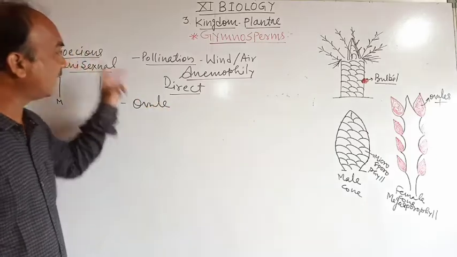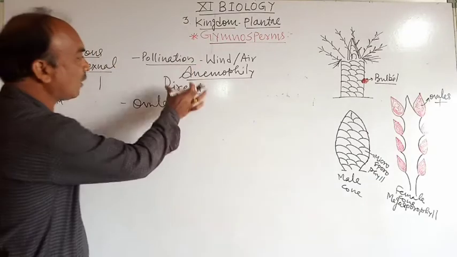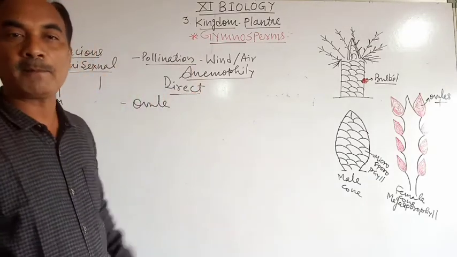Hence the process of pollination is called the direct type of pollination.